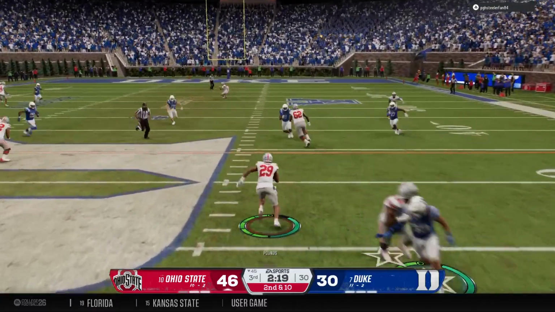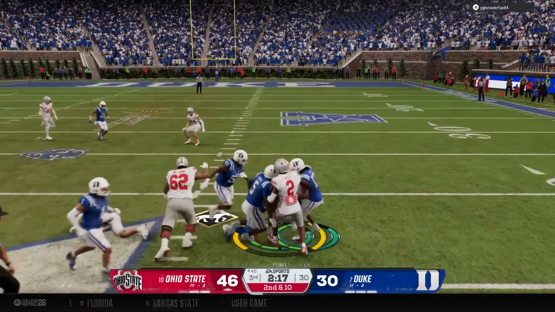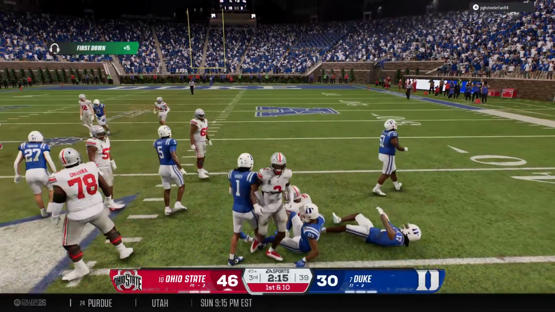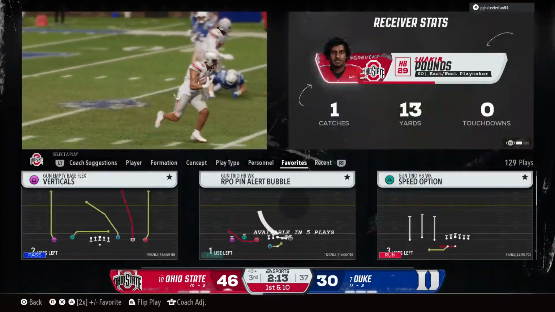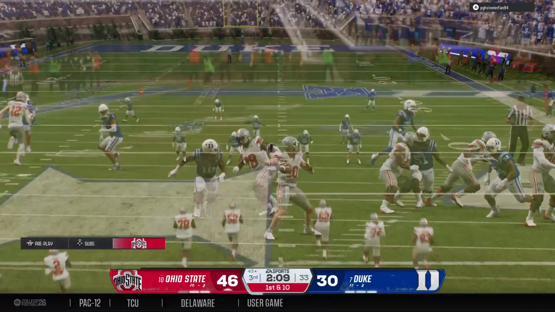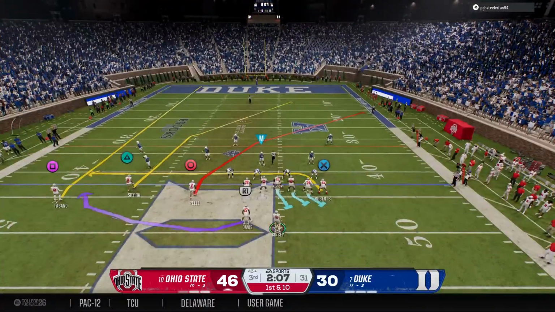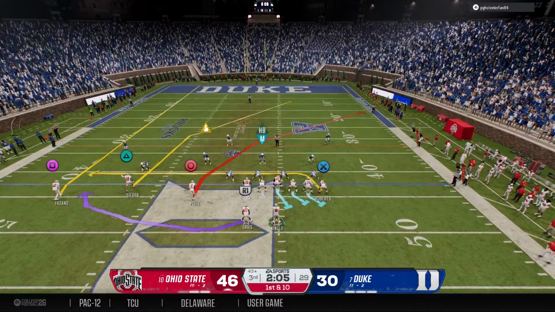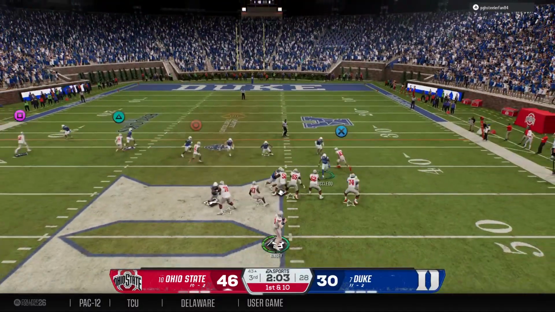Running back grabs it on the screen. They bring him down, but the gain moves the ball into enemy territory at the 43. Another big play by this offense, and it continues to be the pass game between the offensive line, the receivers running good routes, and this quarterback making really accurate throws.